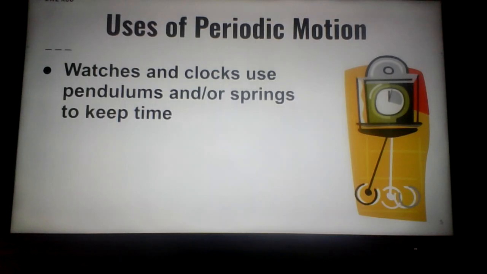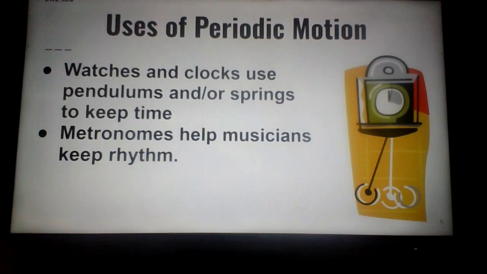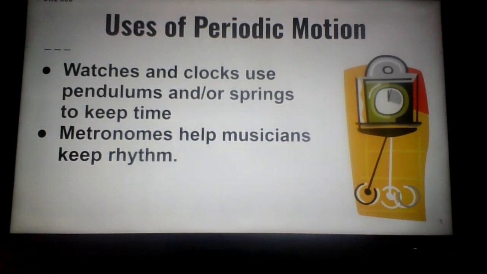But watches and clocks use the pendulums and the springs to keep time. But there's a continuous source of energy, such as a battery for the watch, or maybe the clock is plugged into the wall to get a steady supply of electricity. If there's no force or energy to continue that motion, eventually that motion will stop.